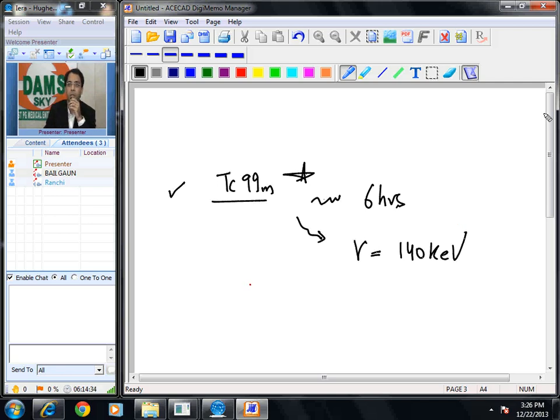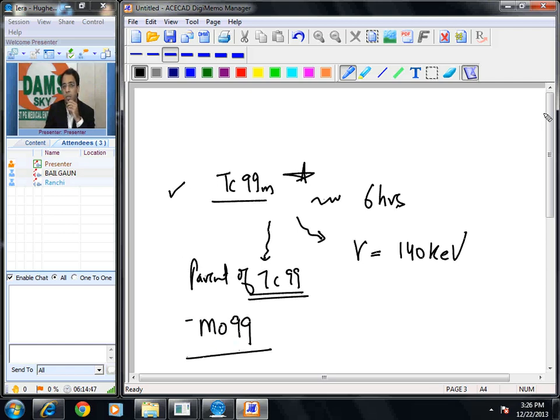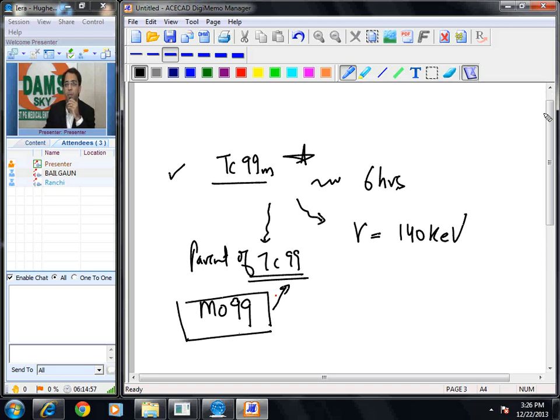Okay. Now let me add one more question. What is the parent of technetium 99? How do we produce technetium 99? It is produced by molybdenum 99. Okay, please remember this. MO99. Okay, MO99 is converted into technetium 99. This is a potential MCQ for your future state exam. Are you able to remember this much?